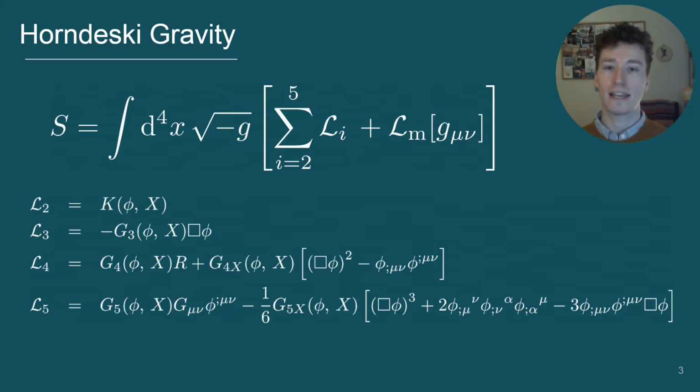A point to remember for later is that viable modified gravity theories typically need some sort of screening mechanism to suppress their modifications in high-density regions and allow them to be compatible with solar system constraints. Horndeski gravity encompasses theories that feature a variety of screening mechanisms. A big advantage of Horndeski gravity is that if we can constrain it, then we can potentially rule out multiple individual theories at once, making it a much more efficient approach than constraining individual theories one by one.